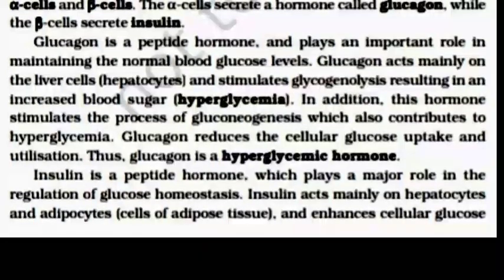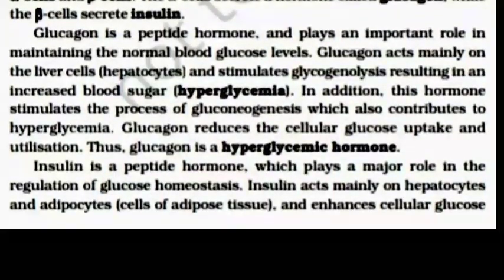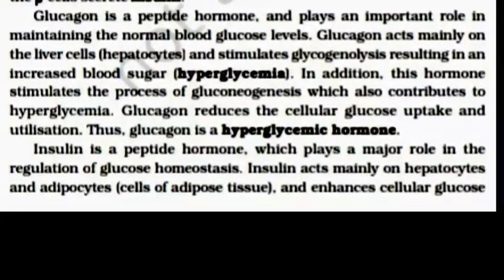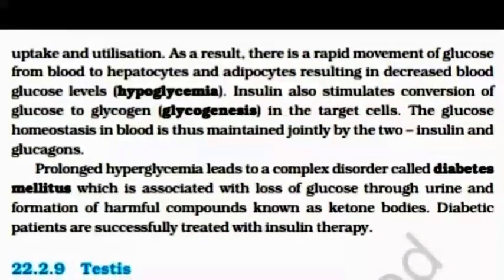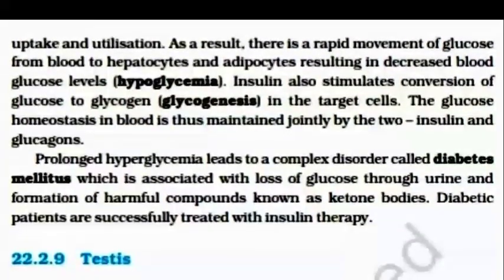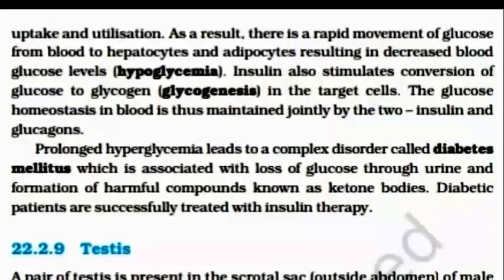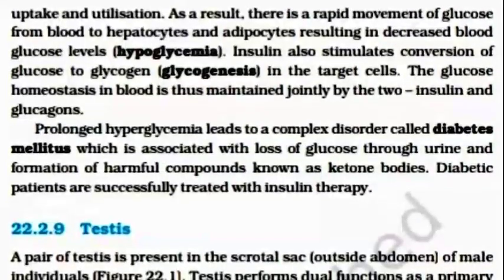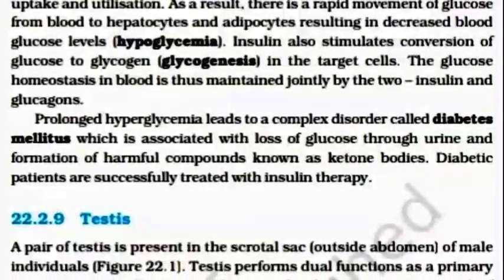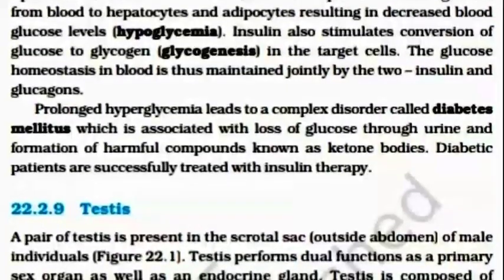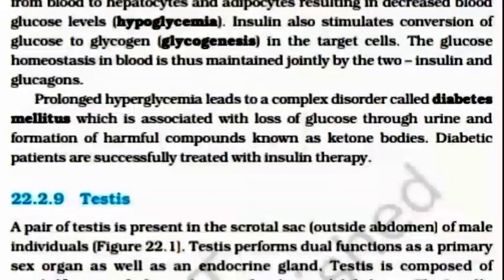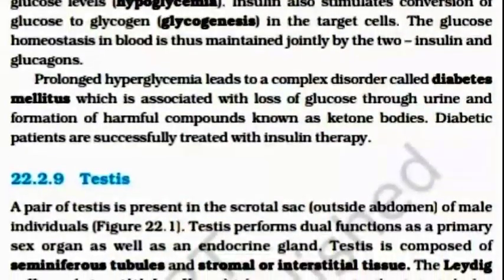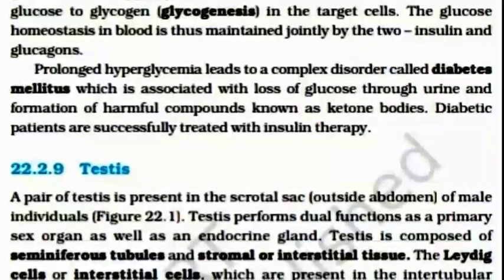Insulin is a peptide hormone which plays a major role in the regulation of glucose homeostasis. Insulin acts mainly on hepatocytes and adipocytes, cells of adipose tissue, and enhances cellular glucose uptake and utilization. As a result, there is a rapid movement of glucose from blood to hepatocytes and adipocytes, resulting in decreased blood glucose level, hypoglycemia. Insulin also stimulates conversion of glucose to glycogen, glycogenesis, in the target cell. The glucose homeostasis in blood is thus maintained jointly by the two, insulin and glucagon.